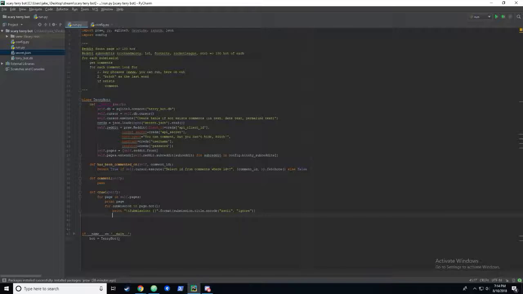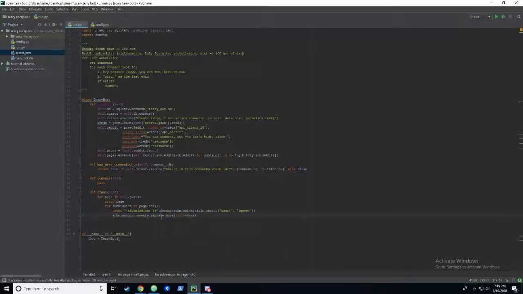Okay, so the way comments work within this praw package is when you get comments, it gives you a generator of comments, which doesn't give you all of them at once. So in order to get them all, I'm going to pull them all in at the beginning. They give you a really nice submission.comments.replace_more with limit equals None.